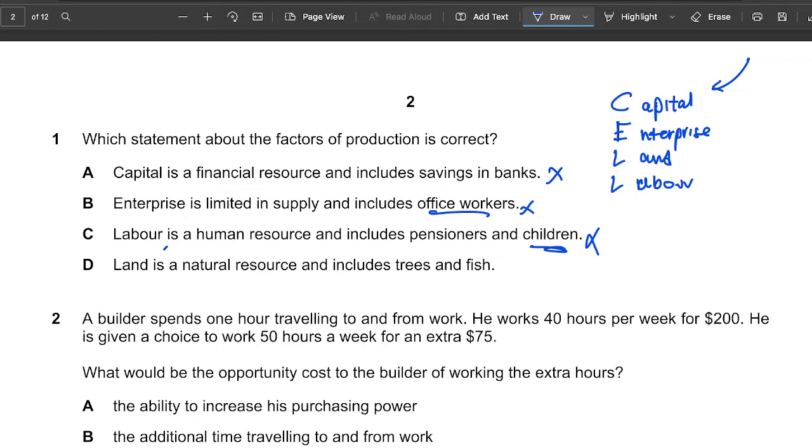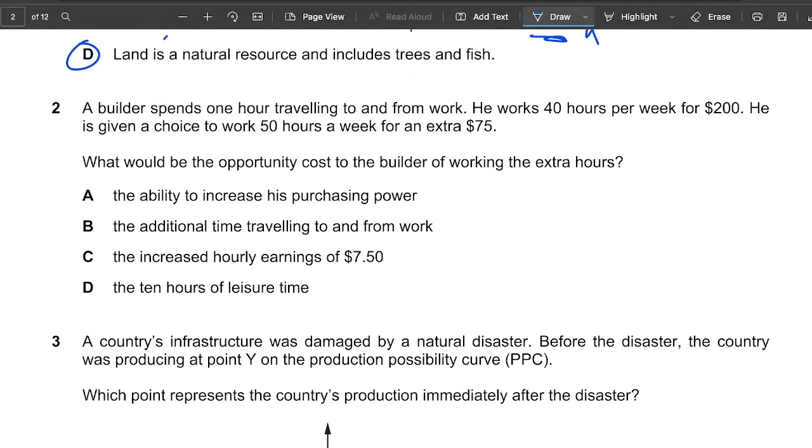Land is a natural resource and includes trees and fish. That is correct. So land is a natural resource, trees and fish. The definition of land is anything that's found on top of the earth's surface or below the earth's surface. That is a natural resource. So that is land, and that's the first question.